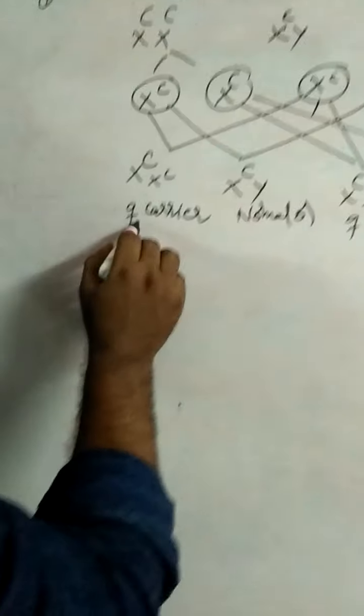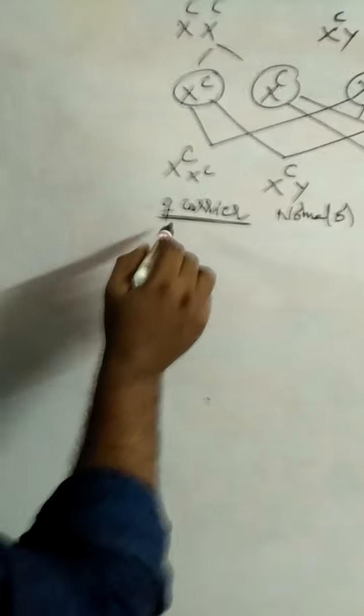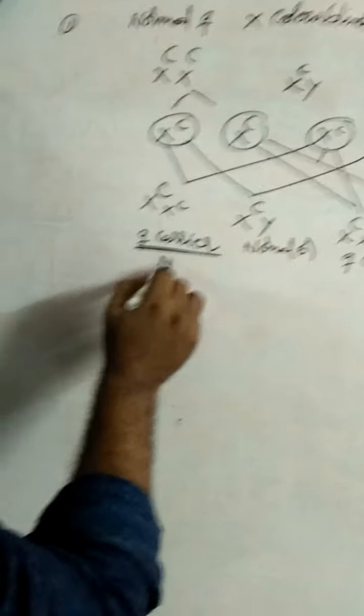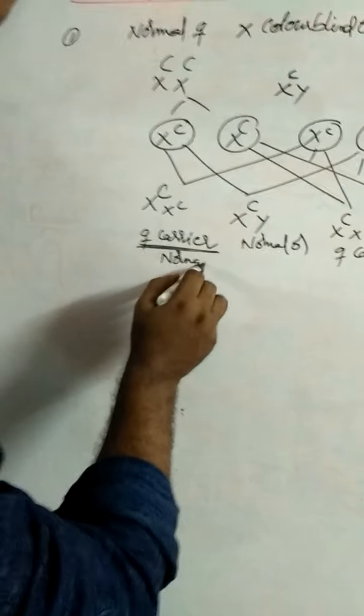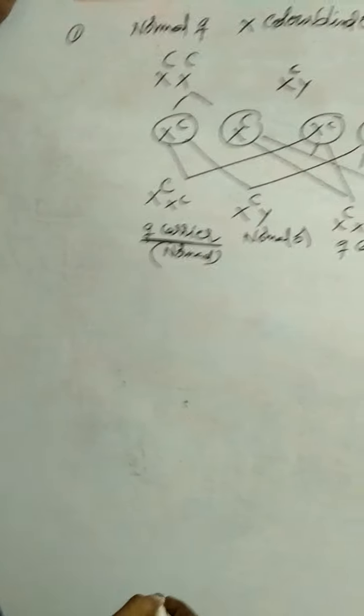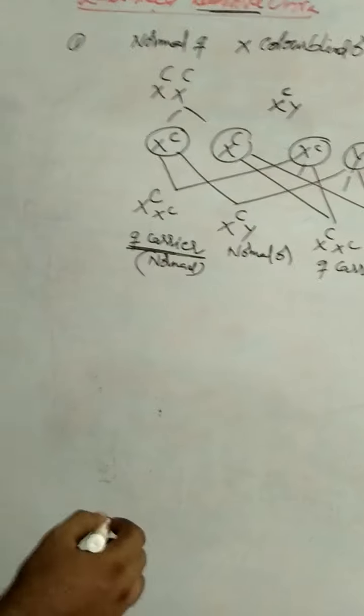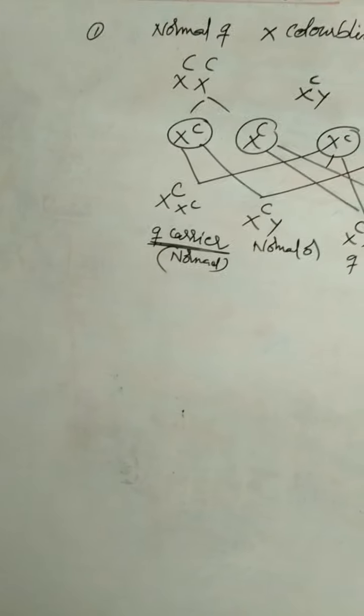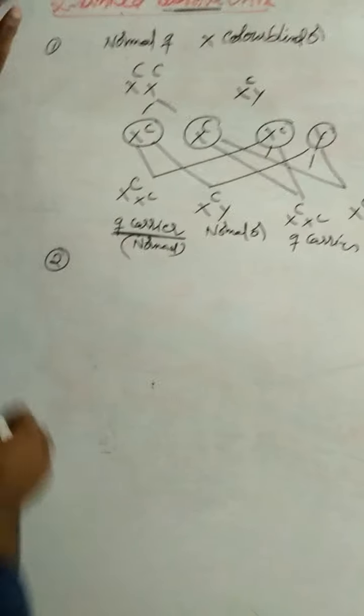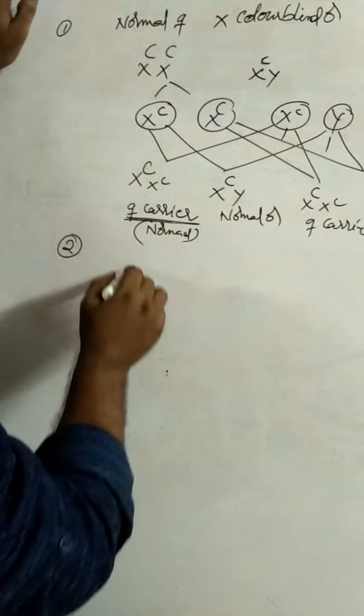In F1 generation, all are carriers, meaning phenotypically normal, genotypically carrier. That means phenotypically normal, meaning in F1 generation 100% individuals are normal.